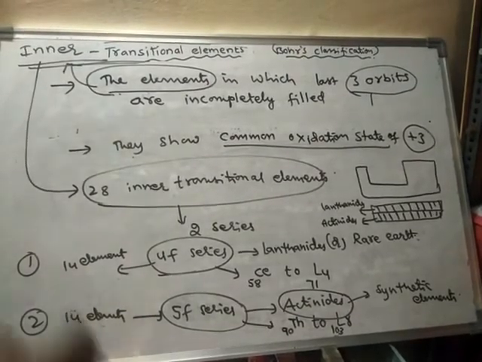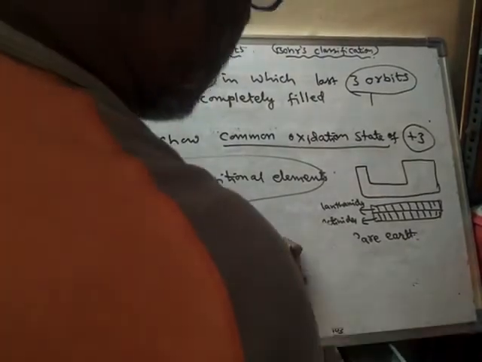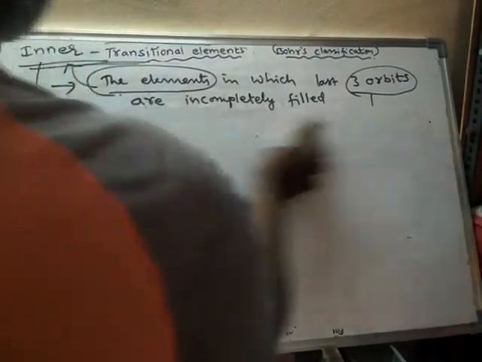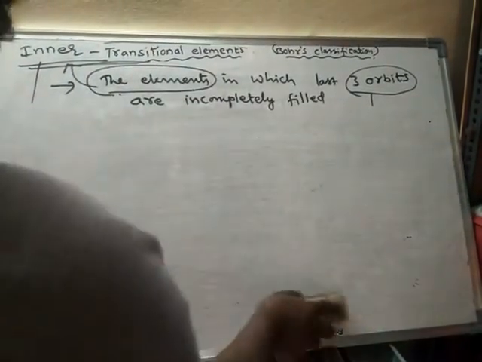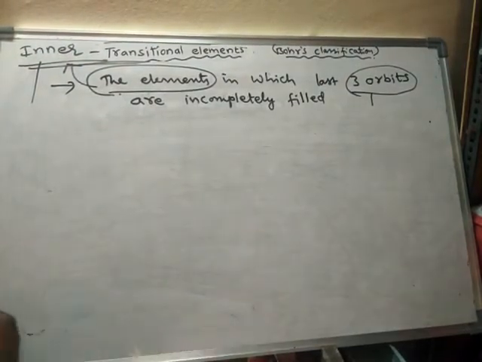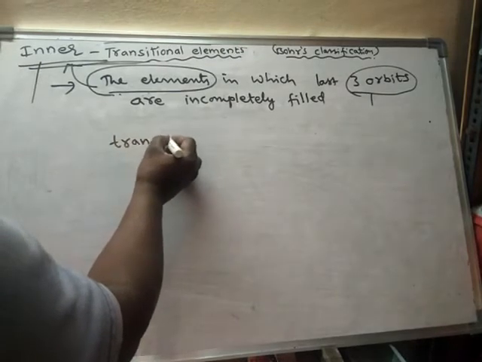And one more point. Transuranic elements are present in the inner transition elements only. What are transuranic elements?